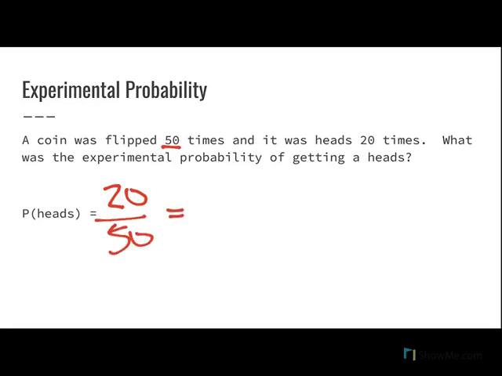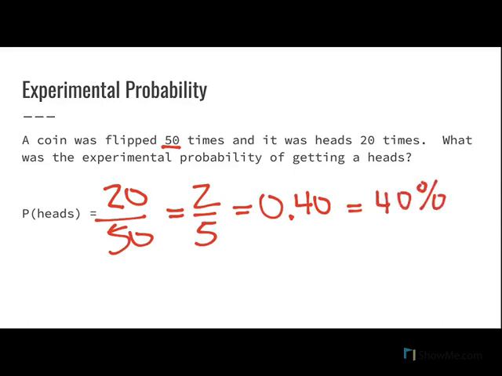If I reduce this, I get 2/5. As a decimal, I could write it as 0.4, or as a percentage, 40%. So those could be some different ways that I could write my answer. Any of these would be acceptable.